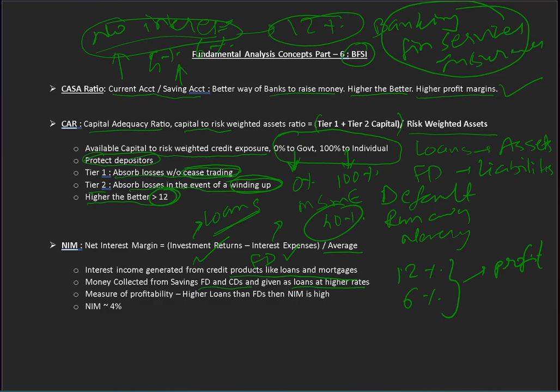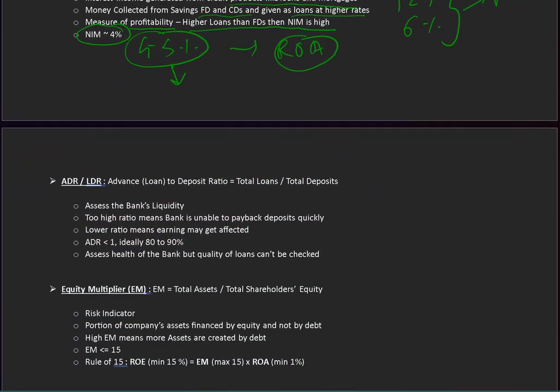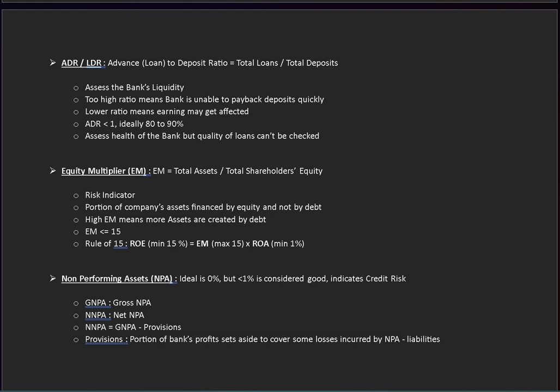So NIM is a measure of profitability for the banks. Higher loans than FDs, then NIM is high. Generally, NIM should be near 4 to 5%. If it is low, that means the profitability is low, and if it is very high, that means there is an issue, it will reduce the ROA. We will see it subsequently. Just remember this.